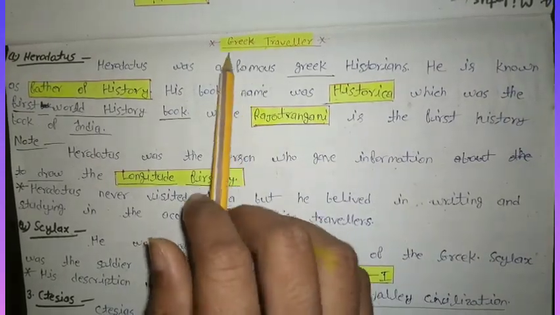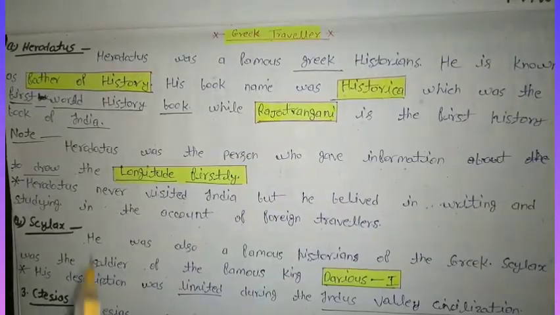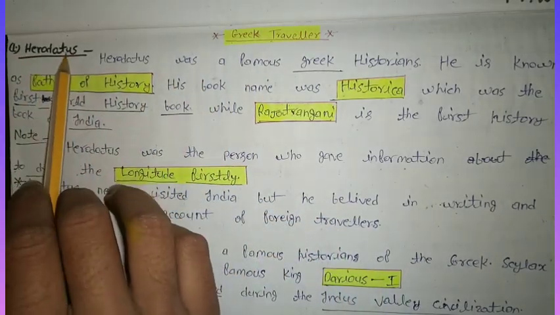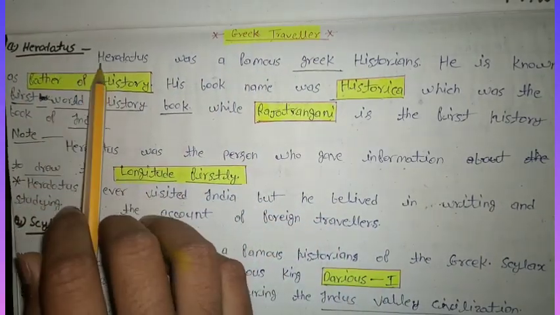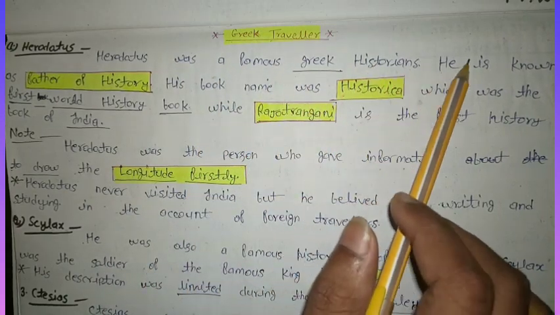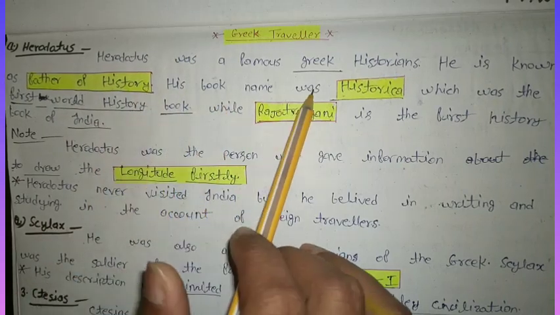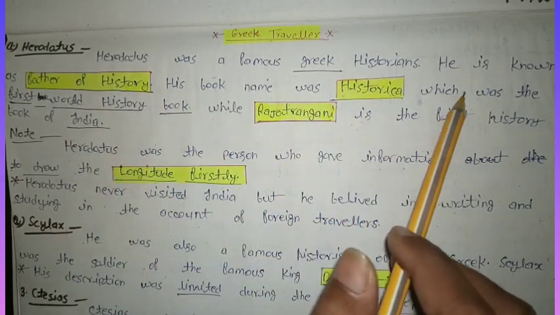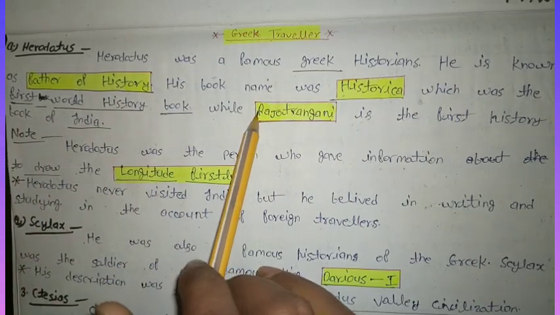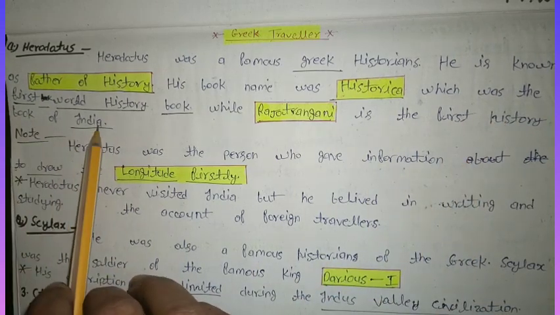Then the first type is Greek travelers. Among Greek travelers, we find that Herodotus was the first traveler. Herodotus was a famous Greek historian. He is known as the father of history. His book name was Historica, which was the first world history book, while Rajatarangini is the first history book of India.